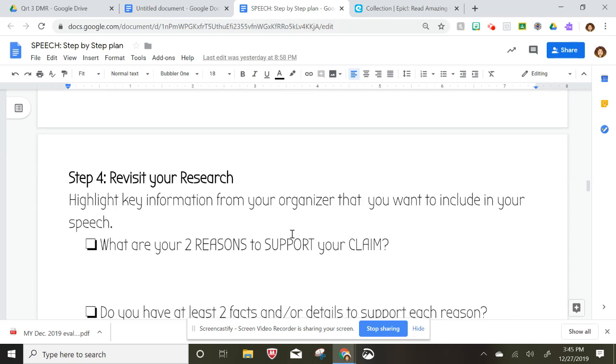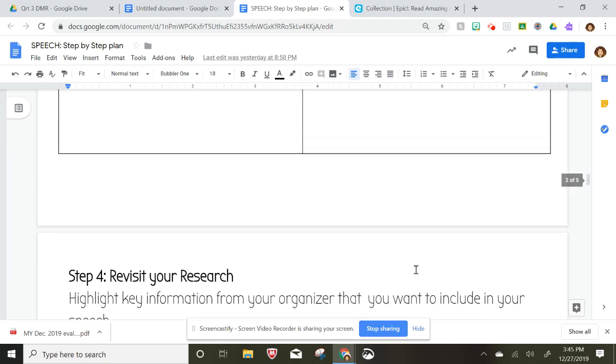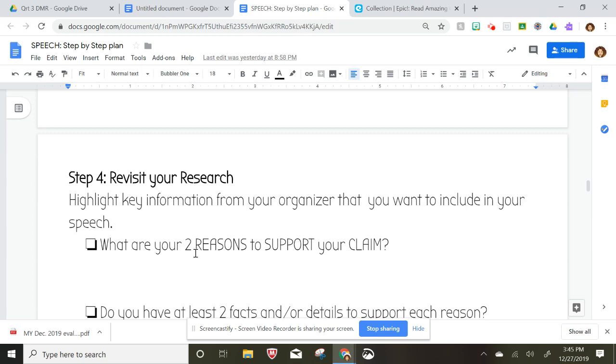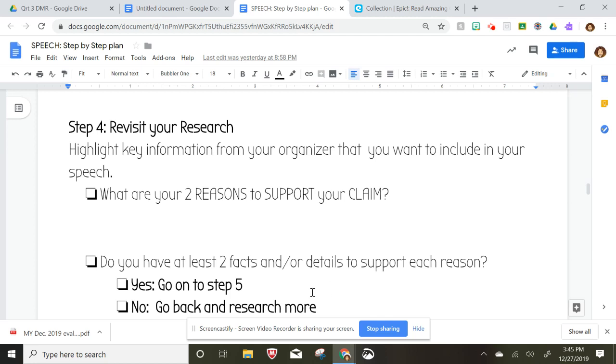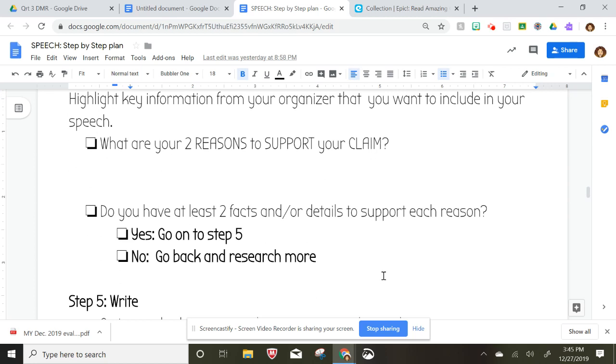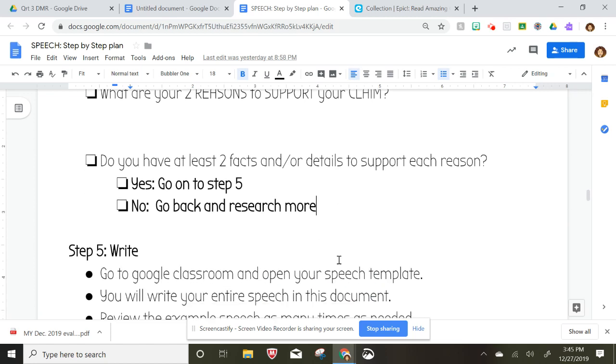Step 4 is to revisit your research. Once your graphic organizer is completed, you're going to want to review it and go back and highlight 2 reasons that support your claim of why this person deserves a special day. Then you need to check. Make sure you have at least 2 facts or details to support each reason. If you do not have that, you need to go back and research more. This could be looking at another book, website, or interviewing another person.